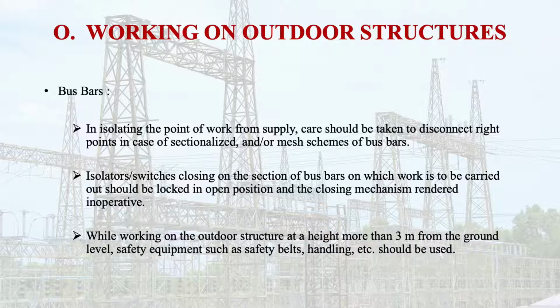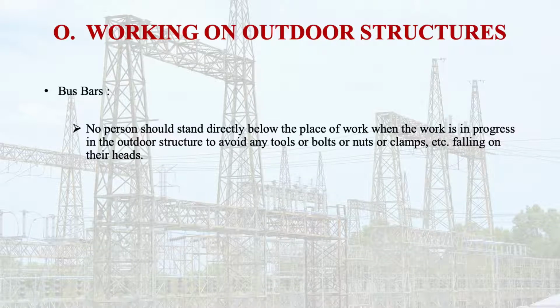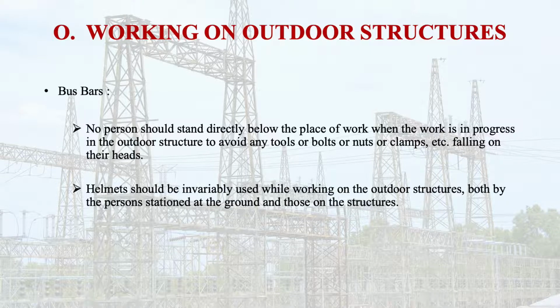While working on the outdoor structure at height more than 3 meters from the ground level, safety equipment such as the safety belt, handling, etc., should be used. No person should stand directly below the place of work when the work is in progress on the outdoor structure, to avoid any tools or bolts or nuts or clamps falling on their heads. The helmet should be invariably used while working on the outdoor structures, both by the person stationed at the ground and those on the structure.